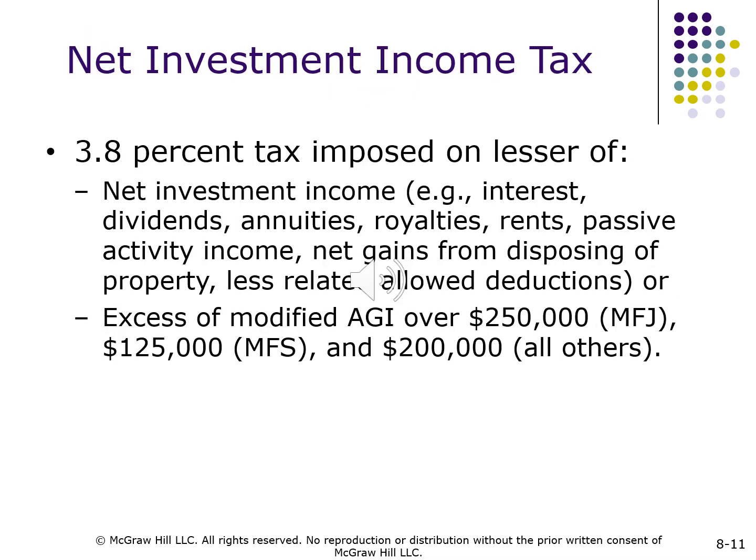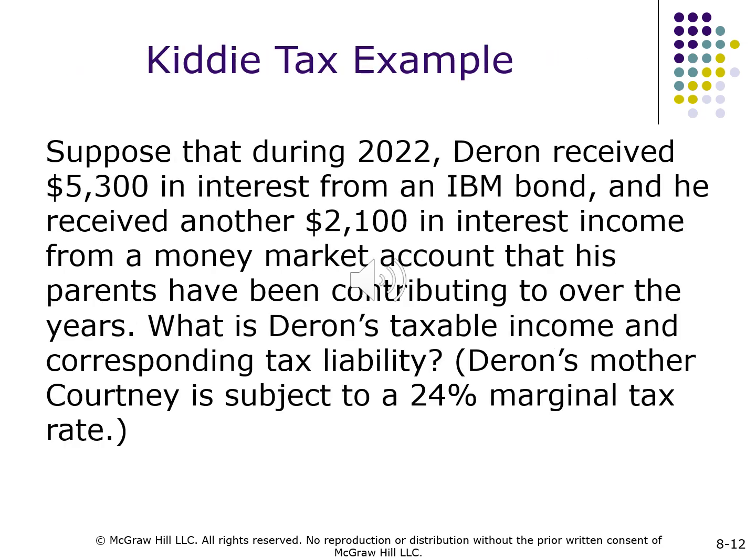Net investment income tax. 3.8% tax imposed on lesser of net investment income, e.g., interest, dividends, annuities, royalties, rents, passive activity income, net gains from disposing of property less related allowed deductions, or excess of modified AGI over $250,000 for married filing joint, $125,000 married filing separate, and $200,000 all others. Please review the kiddie tax example.